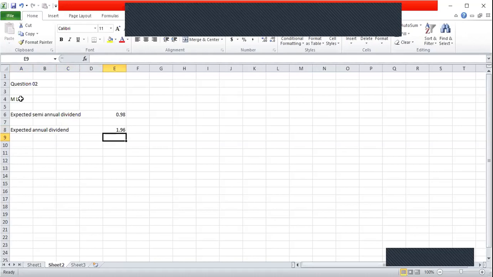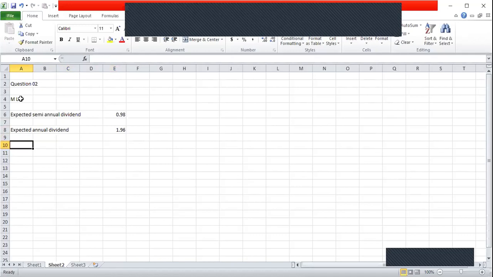So I repeat, the question itself says expected semi-annual dividend, which means it is the expected dividend for the next year divided by 2. So expected dividend of the next year divided by 2 is given as 0.98. So I can calculate by using that the expected total year dividend for next year. That will be 0.98 into 2, which is 1.96.